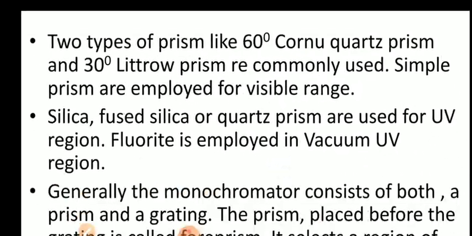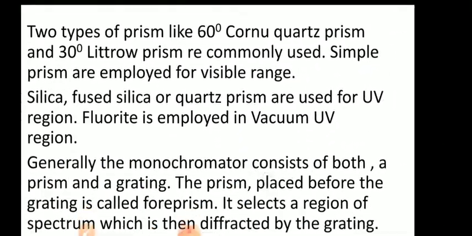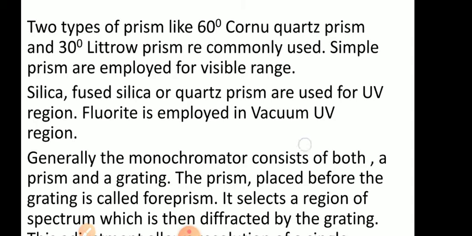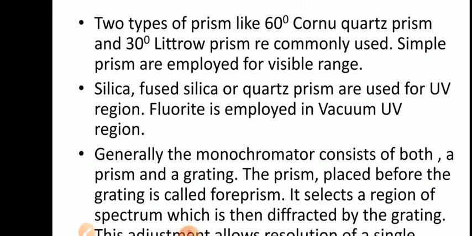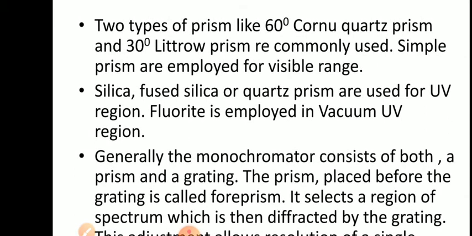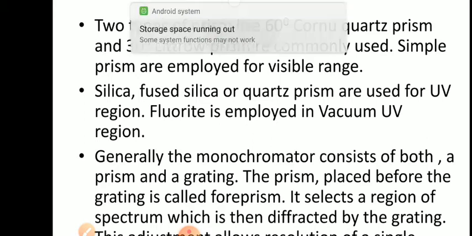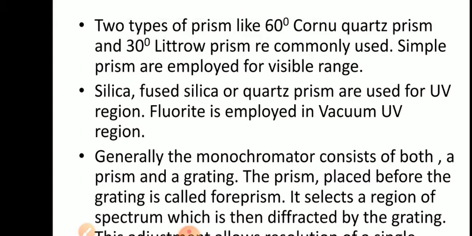Now there are two types of prisms which are generally used. They are the 60-degree Cornu quartz prism and the 30-degree Littrow prism. How the prism works depends upon its apical angle, and depending upon whether it is 60-degree or 30-degree, we have two types of prisms. And simple prisms are employed in the visible range.